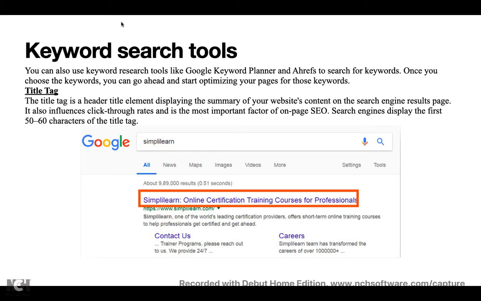So this title tag is what appears on Google, on the search page, whatever you are typing. Here there is an example of Simply Learn. I am typing Simply Learn, and you can see how many results are coming. This is the first one which is appearing. The first one that appears is nothing but what you have given inside your title tag. Whatever name you are giving should match with the keywords the user will type. So always see that you have something relevant inside your title tag.